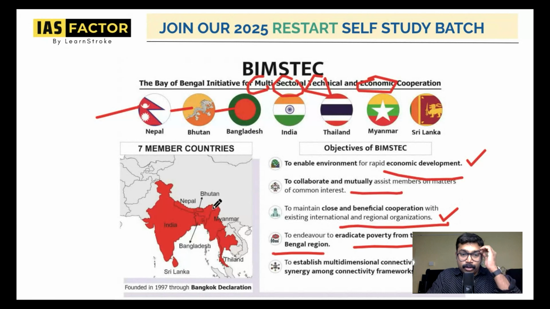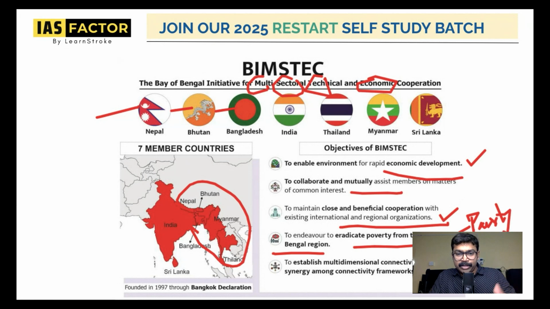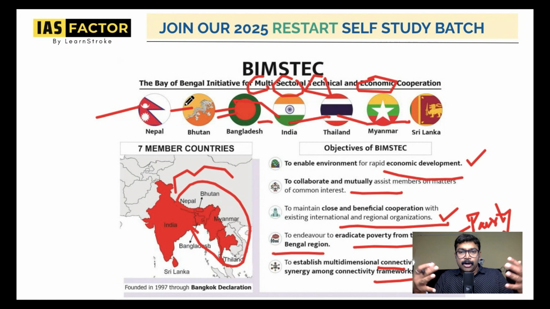You can see that all these countries are in this Bay of Bengal region. BIMSTEC, one of the most important areas, is also eradicating poverty, no poverty between the countries. Establish multidimensional connectivity, so having better connectivity. As of now, the connectivity is very poor between all these countries. Do you think there is good connectivity between India and Bangladesh, India and Thailand, India and Myanmar, India and Sri Lanka, India and Bhutan, India and Nepal? Are we having good connectivity? So the communication network is also something that we have to check here.